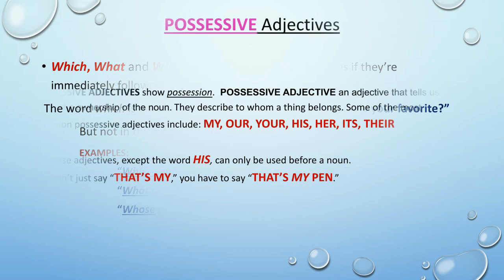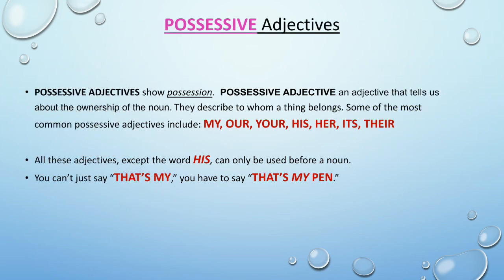Okay, the last one, possessive adjectives. Possessive adjectives show possession. A possessive adjective is an adjective that tells us about the ownership of the noun. They describe to whom a thing belongs. Some of the most common possessive adjectives include my, our, your, his, her, its, their. These all are possessive adjectives.